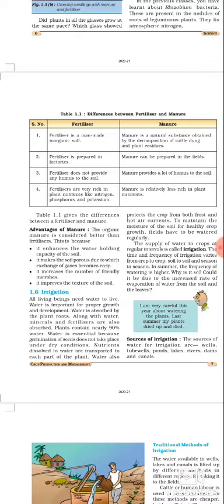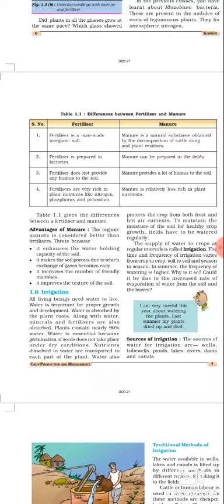When the hot winds blow, a lot of evaporation will take place, so the plant will start becoming dry, and under dry conditions it won't be able to grow. The plant will dry up. So to maintain the moisture of the soil for healthy crop growth, fields have to be watered regularly. This supply of water to the crops at regular intervals is called irrigation.